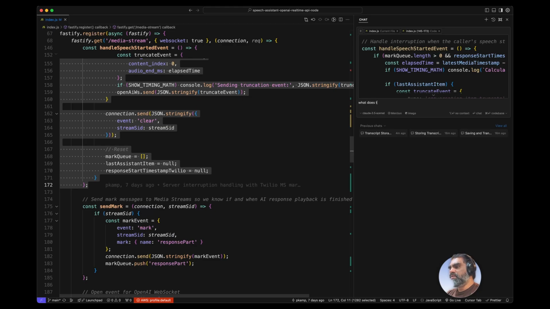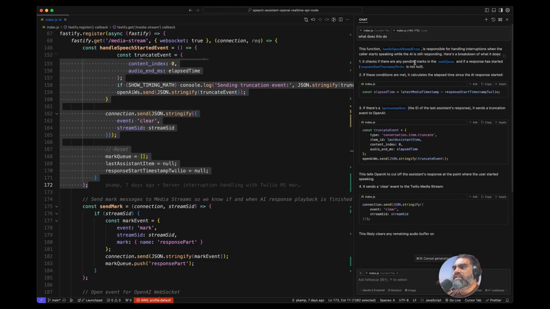What does this do? So it checks if there are any pending marks in the marks queue and if a response has started. All right, when the model starts speaking, it stores a mark. If these conditions are met, it calculates the elapsed time since the AI response started. If there is a last assistant item, the ID of the last assistant response, it sends a truncation event to OpenAI.